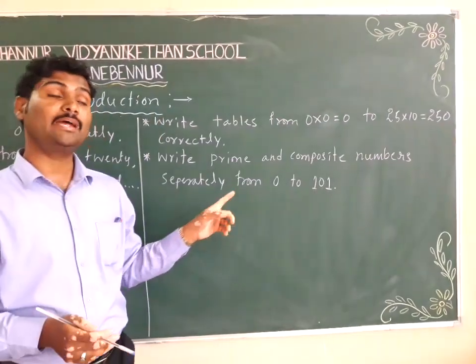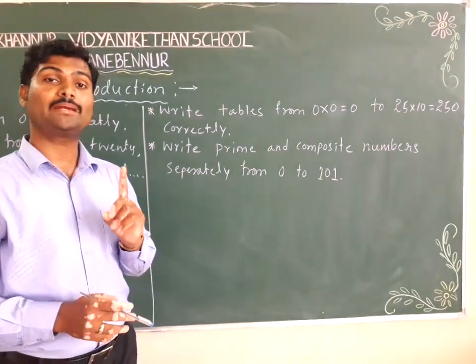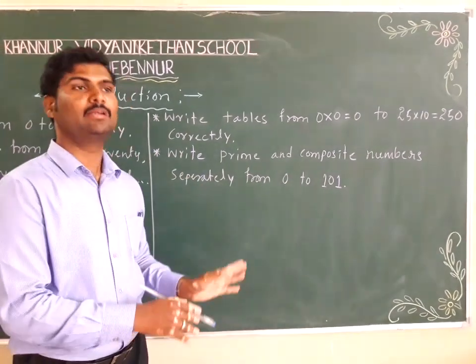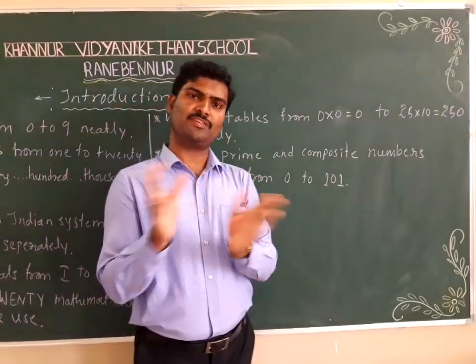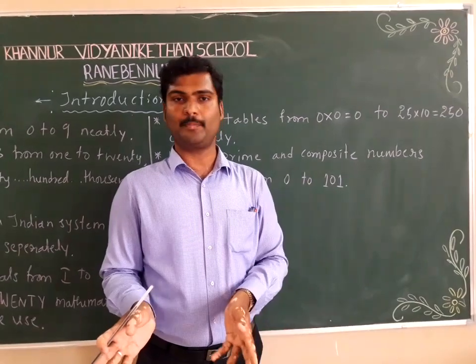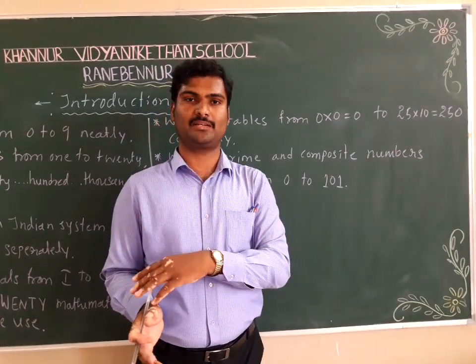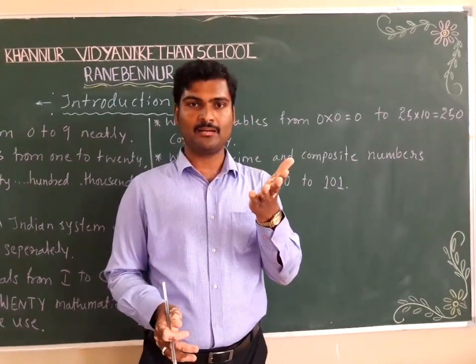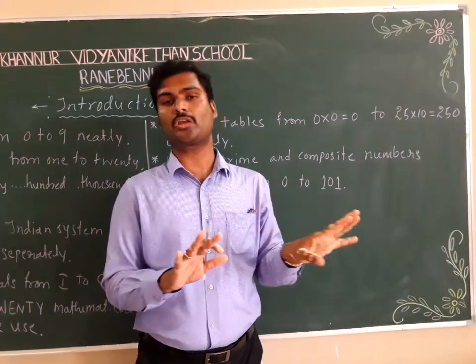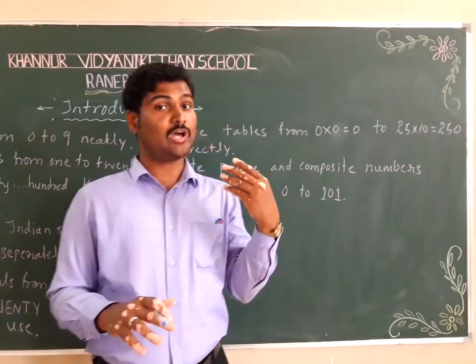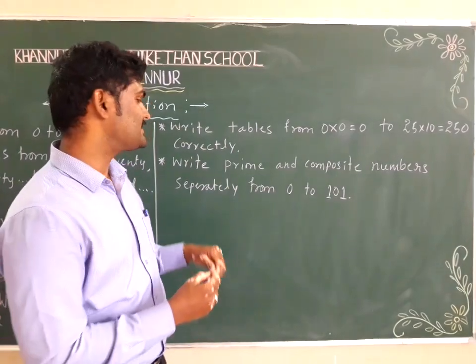From where to where do you have to write? 0 to 100, separately and neatly. After that, except the prime numbers, the remaining ones are called composite numbers. How? They have more than 2 factors. Sir, what about 1, sir? 1 is neither prime nor composite. So this also you have learned. Correct? That's the case.